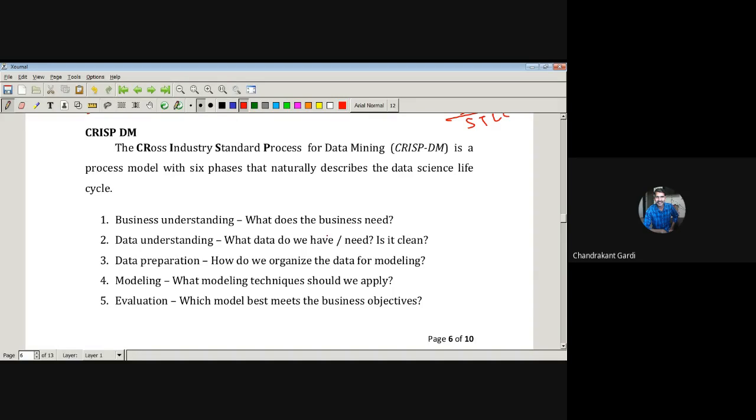If it is not clean, then we have to make it clean. So whatever model we are going to use on that data, firstly we should prepare our data for that model. Once we prepare the data, then only we can apply a model on the data. So data preparation is the next step. How do we organize the data for modeling?